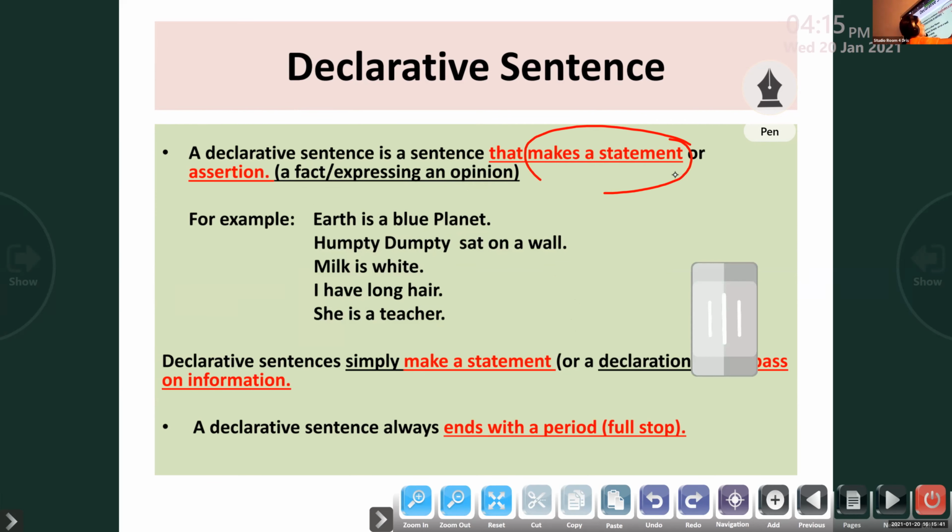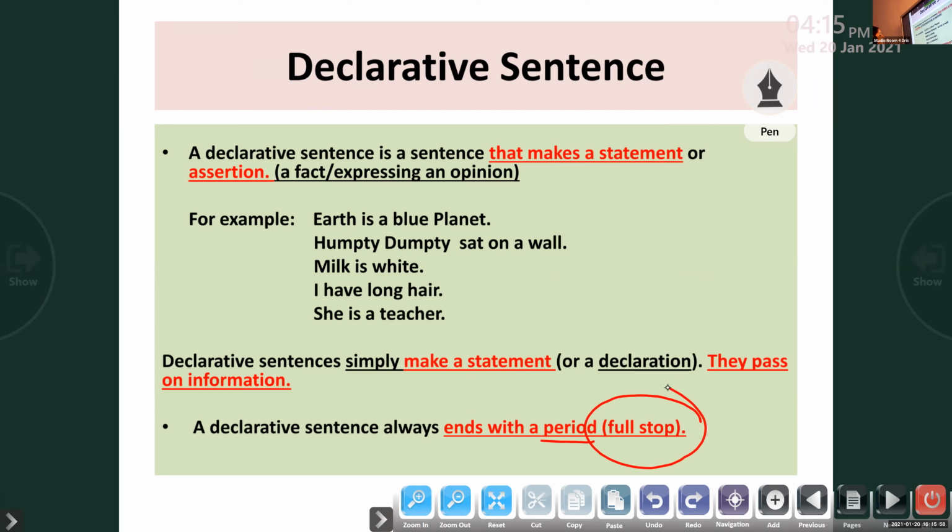A declarative sentence always declares something, or it is in the form of a statement or an assertion. A declarative sentence always ends with a period. Period means full stop. Okay, a declarative sentence always ends with a period, or it is called a full stop.